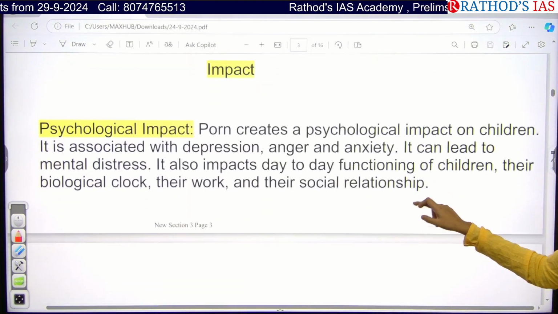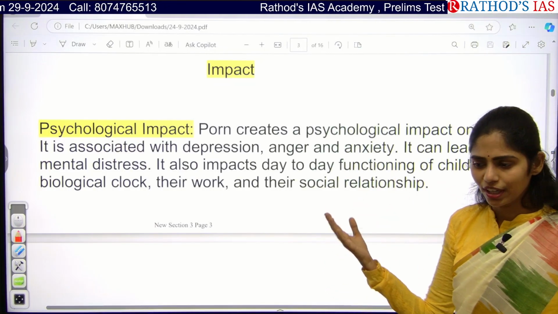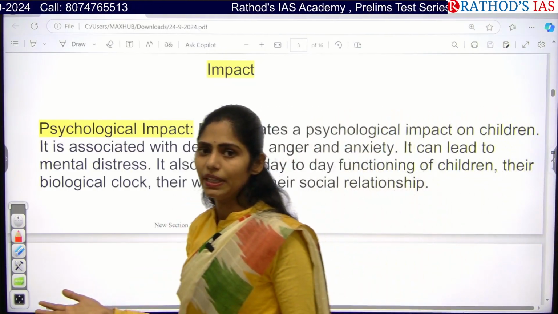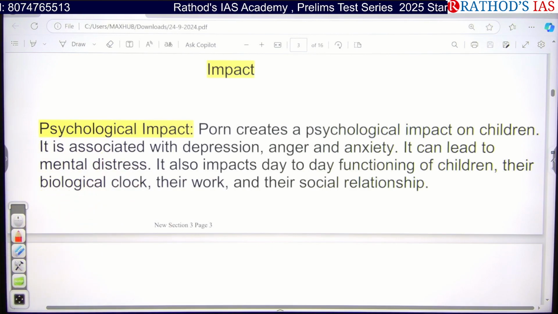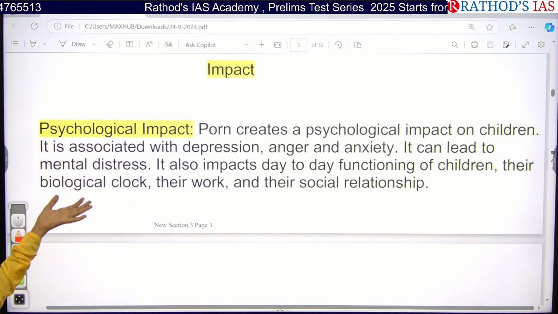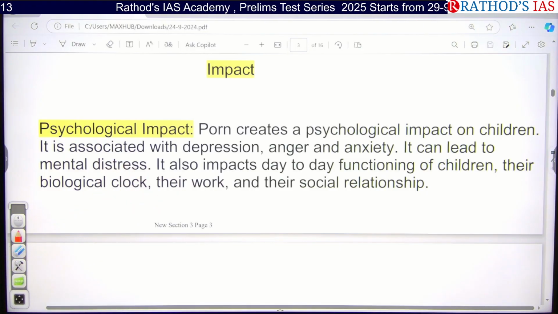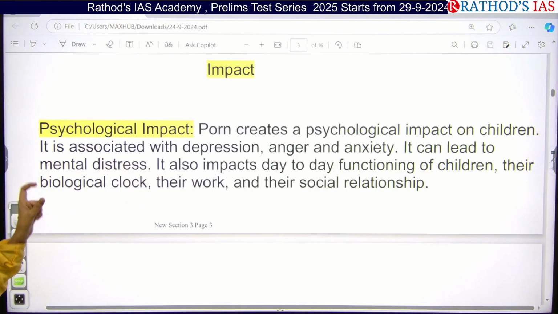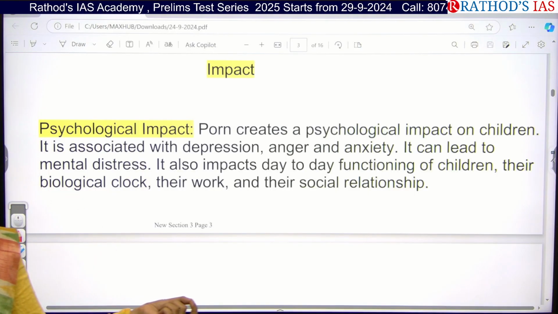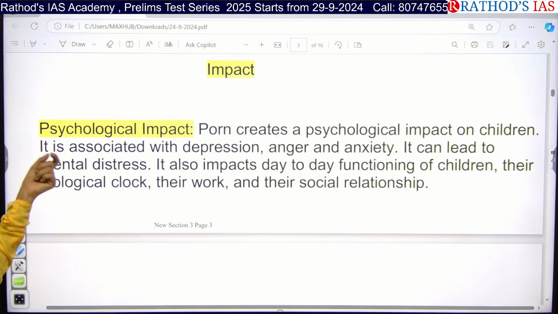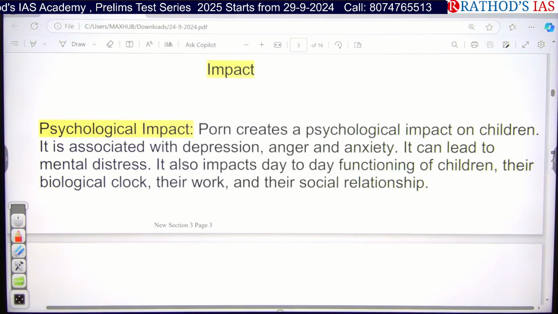And what will be the impact of this child pornography or the circulation of this material? There will be a psychological impact on children. Children can go into anxiety, depression, anger, etc. That will lead to mental distress, and it will even affect the cognitive abilities of children. So they will not grow further, and they will not have proper social relationships as well.